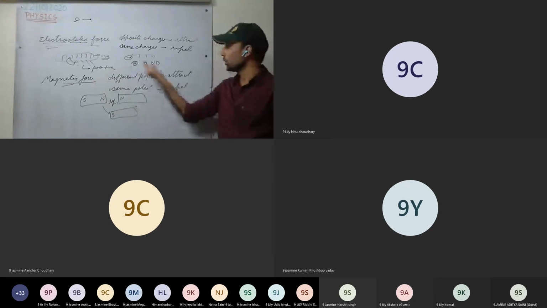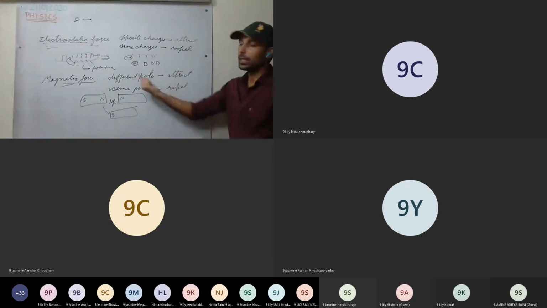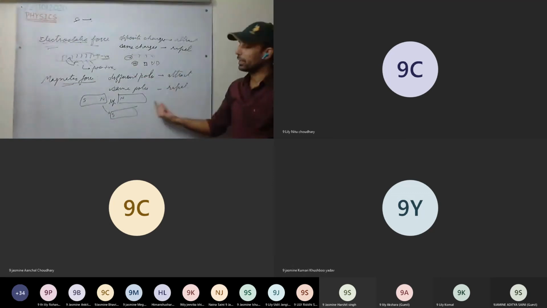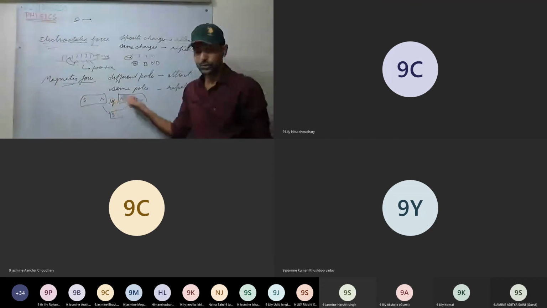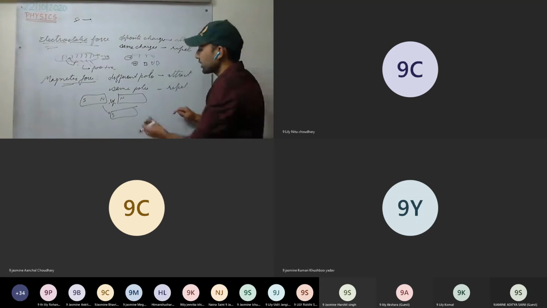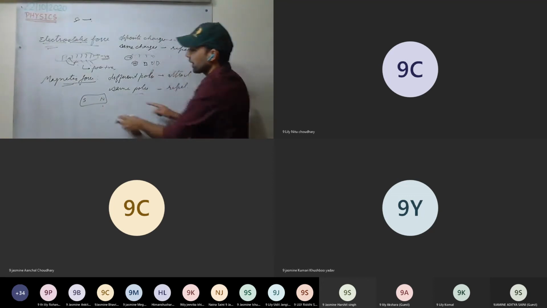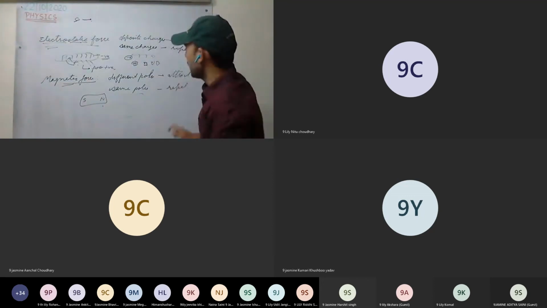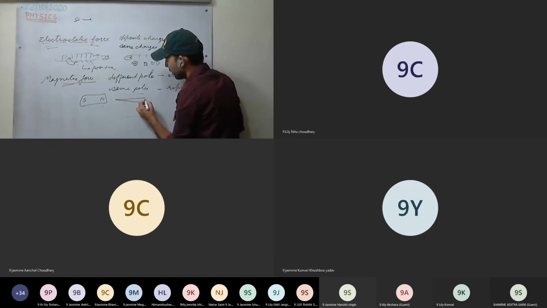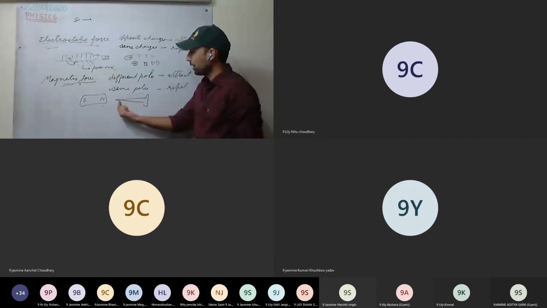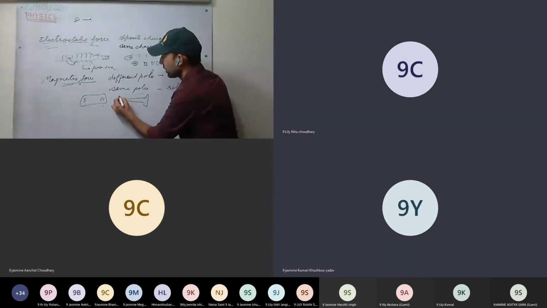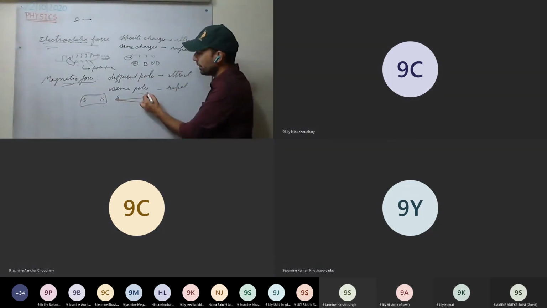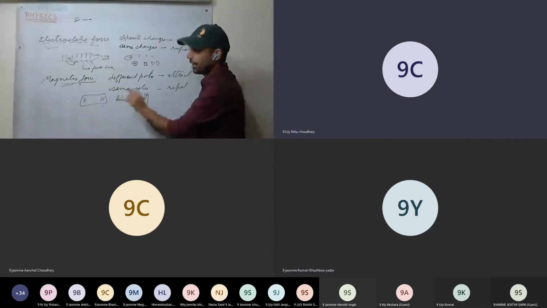So magnetic force is also attractive or repulsive. It can be either attractive or repulsive depending on the nature of poles. And here we have discussed magnetic induction as well. For example, this is a magnet. If I bring it closer to a nail, what will happen? If it is north here, which pole will be induced here? South pole. And on the other end, north pole. And they get attracted.